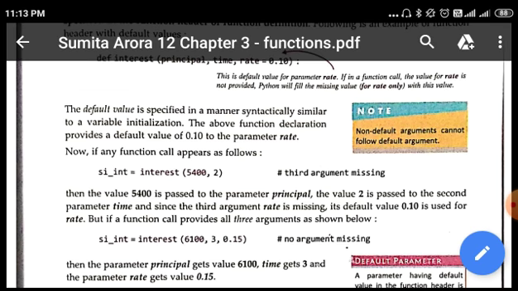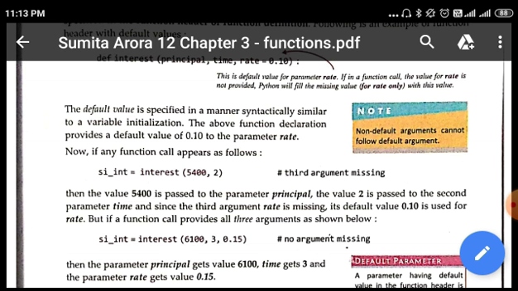But if a function call provides all three arguments, then what will happen? If no argument is missing and we are providing a value for the default argument also, then the default value will be substituted by this new value. That new value will be substituting the default value in the function.